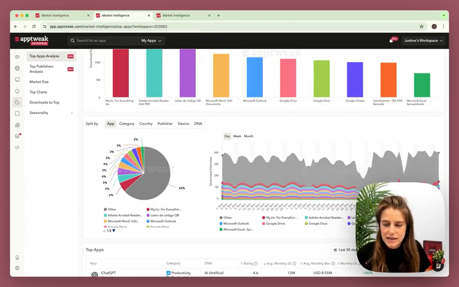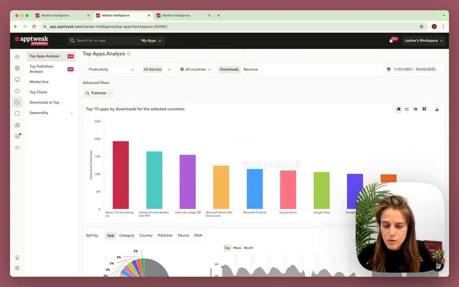Our new market intelligence provides much deeper insight. You can examine the top category, country, publisher, and device of the top apps in any market. Those two graphs give you a sense of the total market size, with the "other" that represents the rest of the market and the top 10 here.